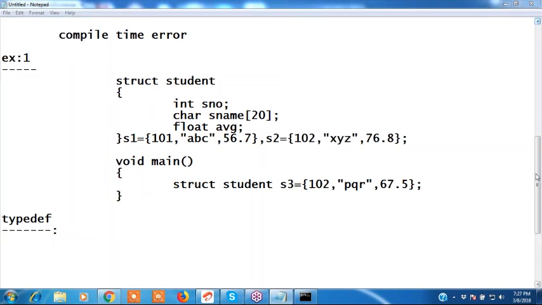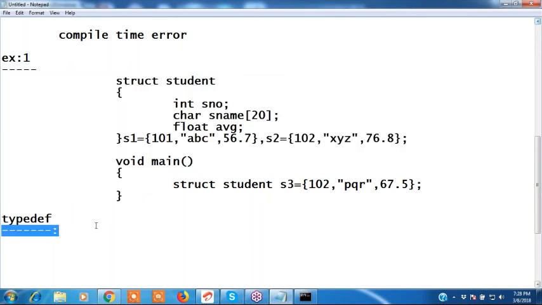Type converter. Defining new data types. Yeah, what is typedef? Right, first finish this.